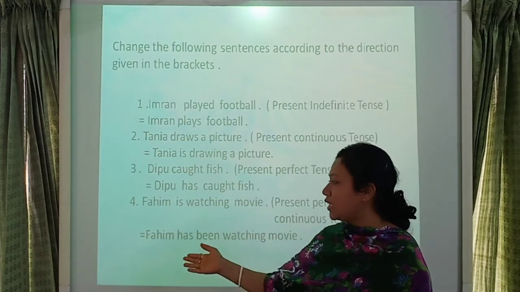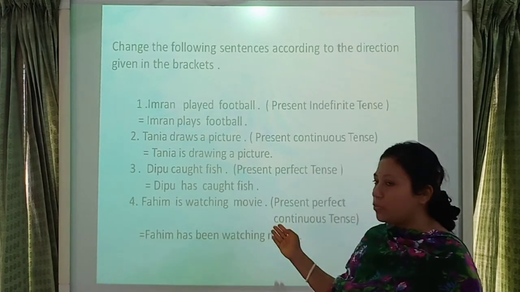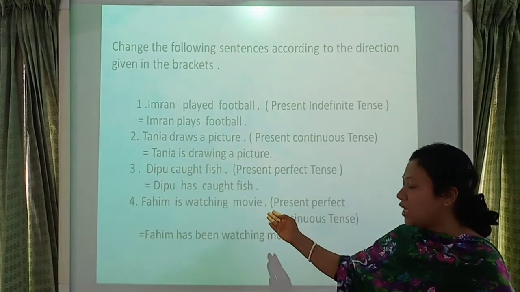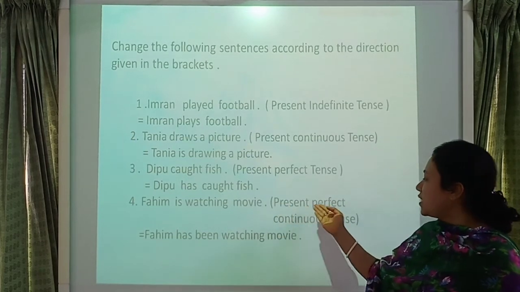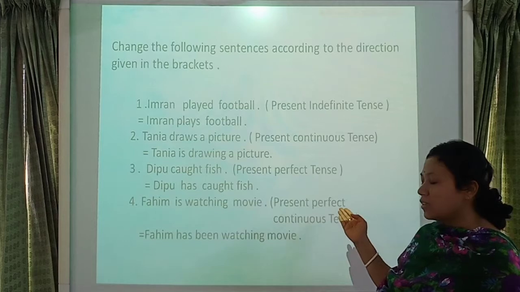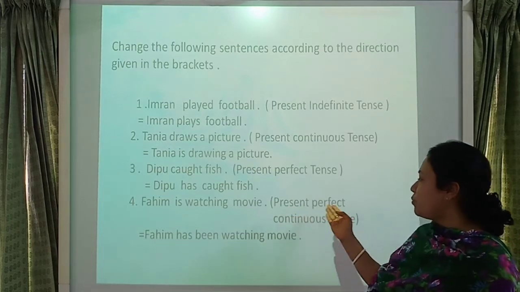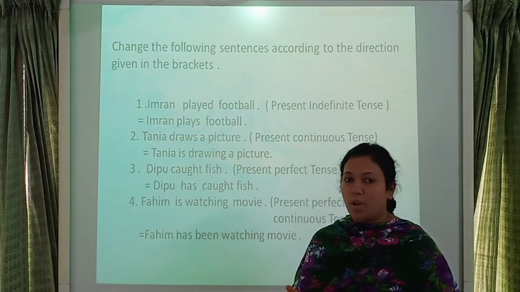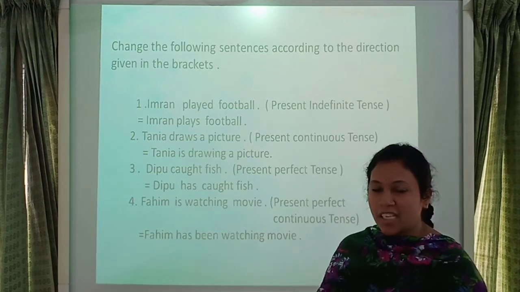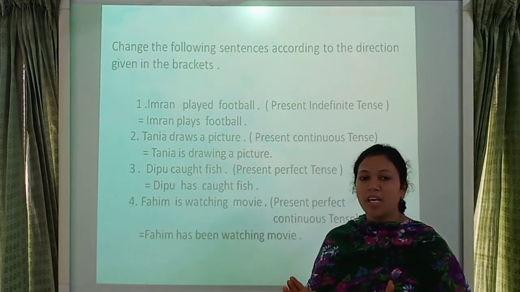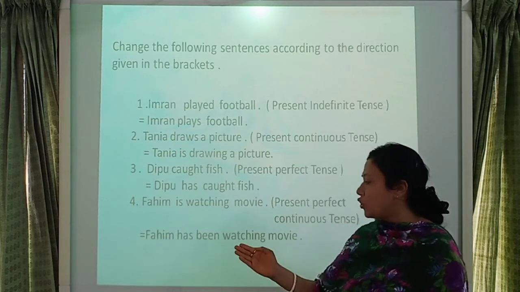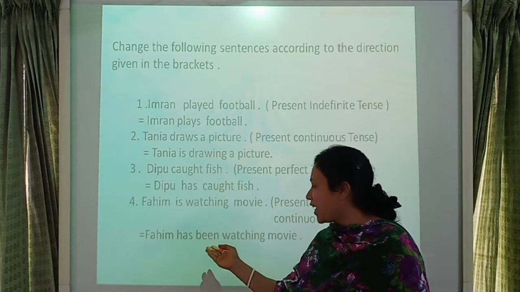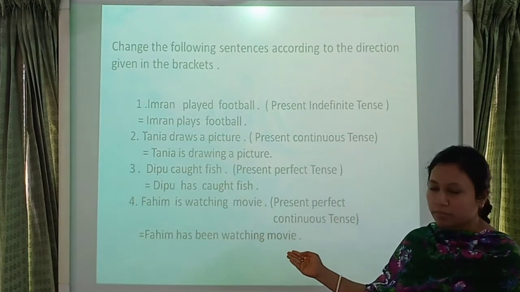Then student look at here. Fahim is watching movie. You change this sentence into present perfect continuous tense and the structure is subject plus have been, has been plus verb 1 plus ing plus object. So student look at here. Here the answer is Fahim has been watching movie.